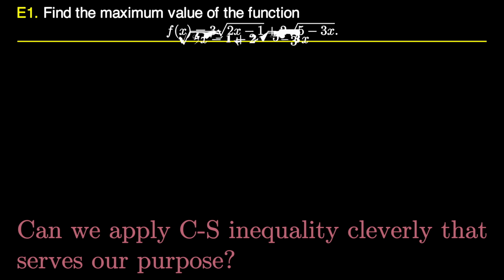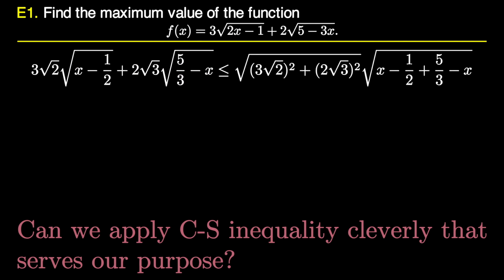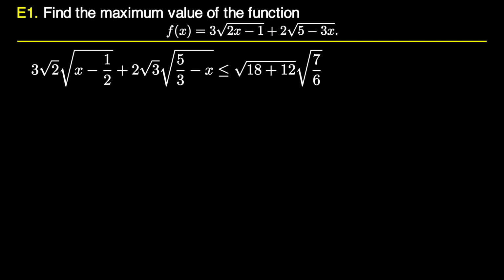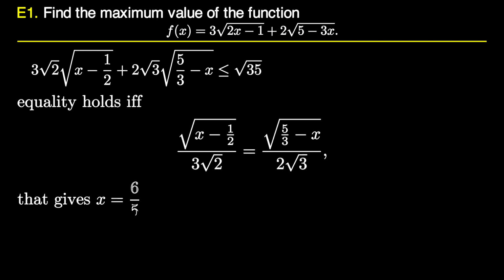So we manipulate f(x) in this way and then we apply the CS inequality. This time we are getting the RHS constant. We are getting f(x) is less than or equal to square root of 35. Can we conclude that the maximum value of f(x) is square root of 35? The answer is no. We have to actually show that there exists some x for which the equality holds.